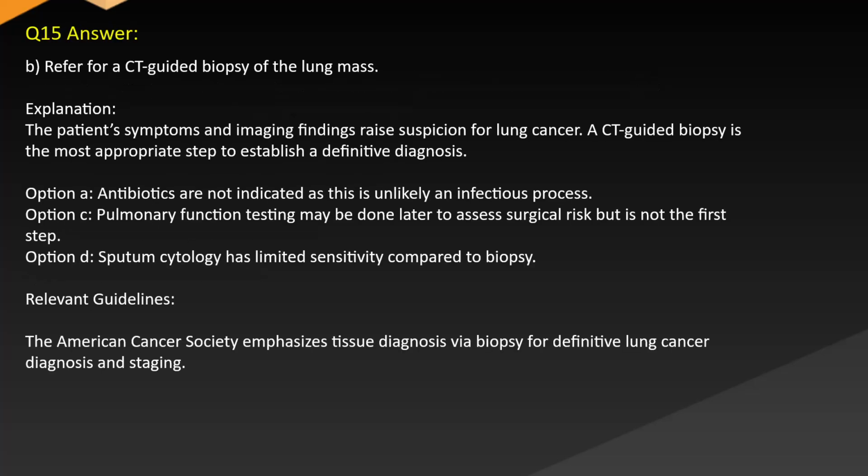Answer B. Refer for a CT-guided biopsy of the lung mass. Explanation. The patient's symptoms and imaging findings raise suspicion for lung cancer. CT-guided biopsy is the most appropriate step to establish definitive diagnosis. Option A. Antibiotics are not indicated as this is unlikely an infectious process. Option C. Pulmonary function testing may be done later to assess surgical risk but is not the first step. Option D. Sputum cytology has limited sensitivity compared to biopsy. Relevant guidelines. The American Cancer Society emphasizes tissue diagnosis via biopsy for definitive lung cancer diagnosis and staging.